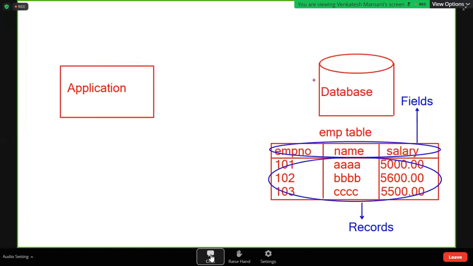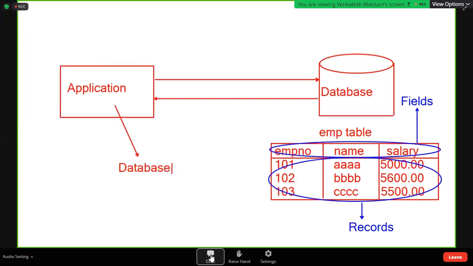But if an application is communicating with a database, then this application is called a database application. So this is a database application. If any application is communicating with a database, then that application is called a database application. If you want to build this type of application, JDBC is required. That is the use of JDBC. But what is JDBC? It is nothing but a specification. It contains some rules and guidelines.